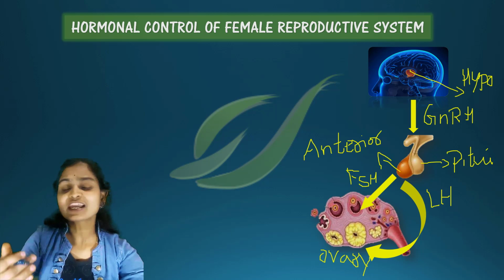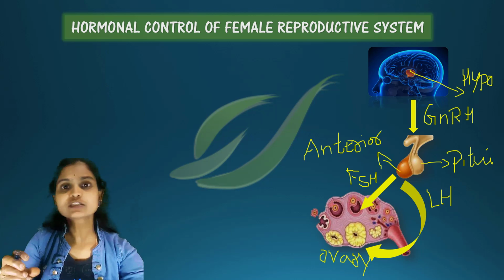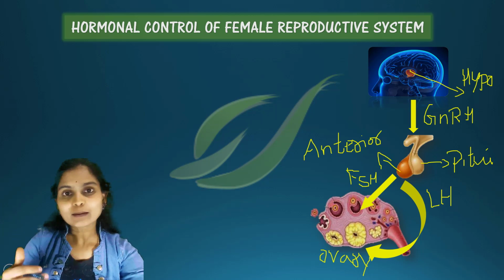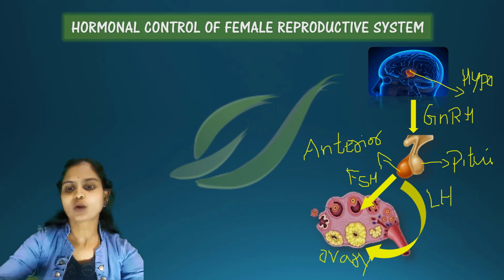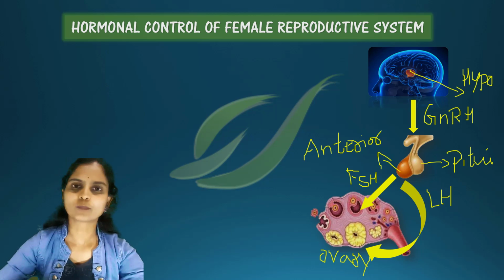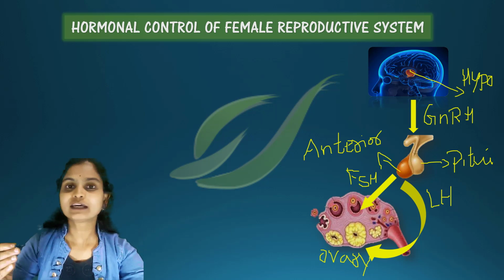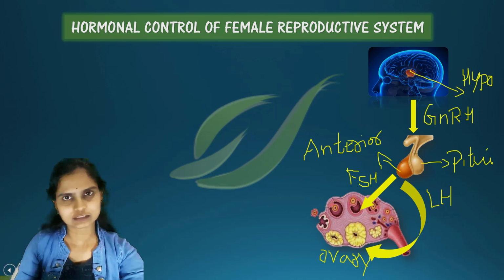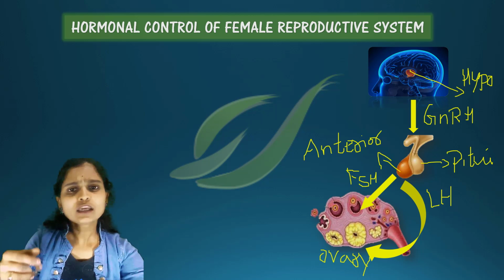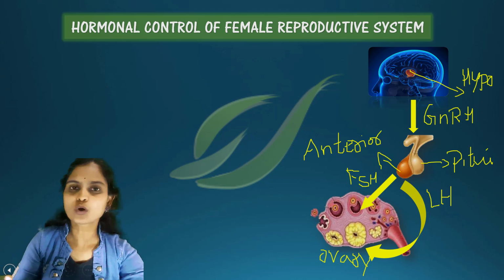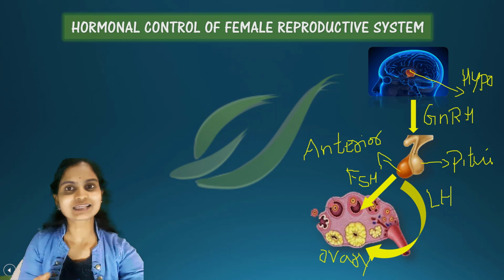Stage by stage the follicles grow, and for this growth and development of the ovum we require FSH. Later, these follicles start producing a hormone called estrogen.